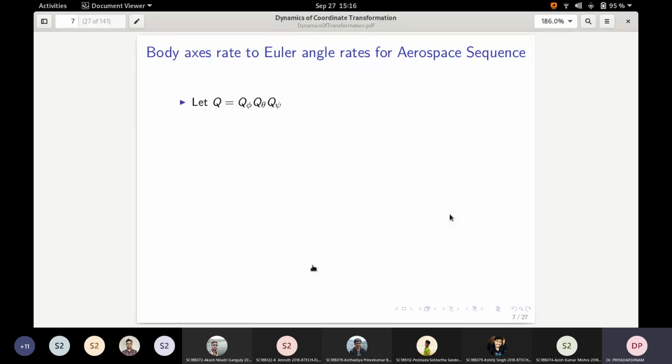So in the case of Euler angles, our intention is to compute phi dot, theta dot, and psi dot in terms of the body rates omega x, omega y, and omega z, for a particular sequence. We are considering this aerospace sequence.